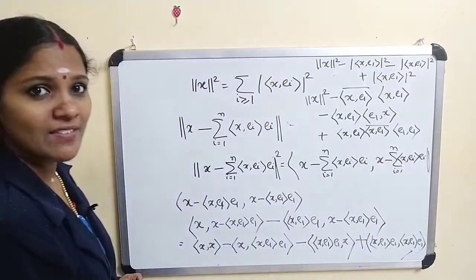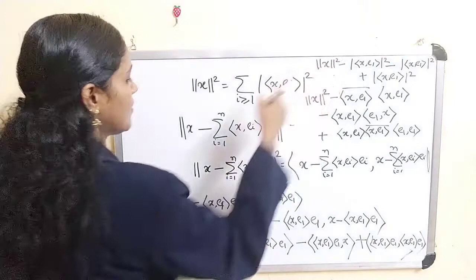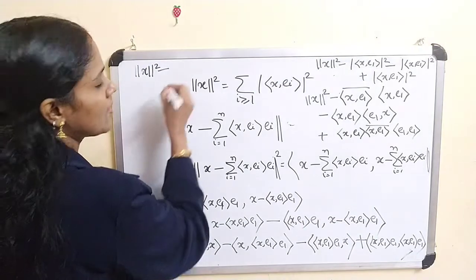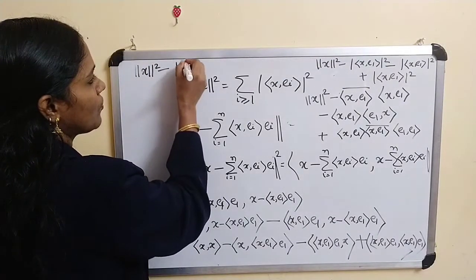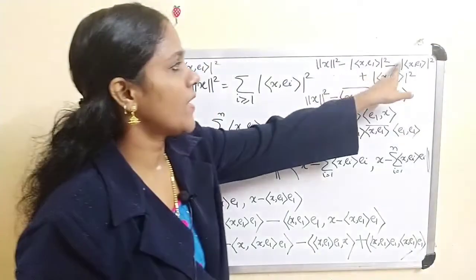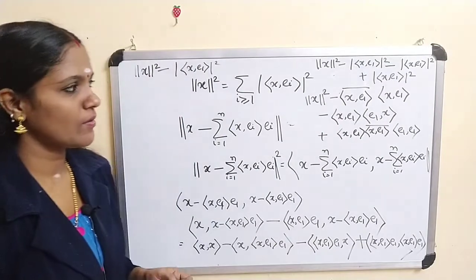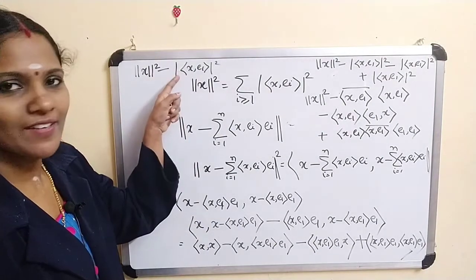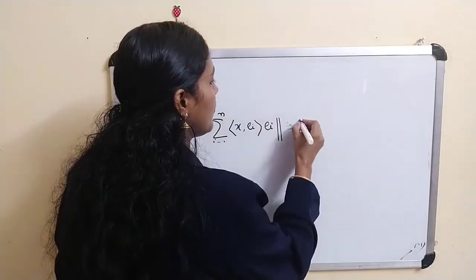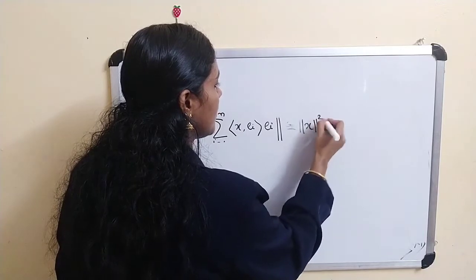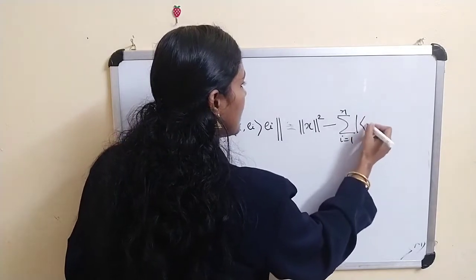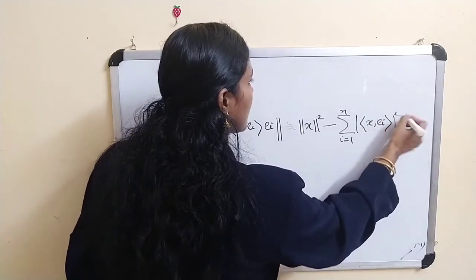Here inner product of e1, e1 is 1. Therefore the final term we get is norm of x squared minus modulus of inner product of x e1 squared. Minus and plus cancel, finally we get this one. Okay, so if there exists only one term, this is our result. Therefore if there exist n terms, this is actually norm of x squared minus the sum from i equal to 1 to n of modulus of inner product of x ei whole squared.